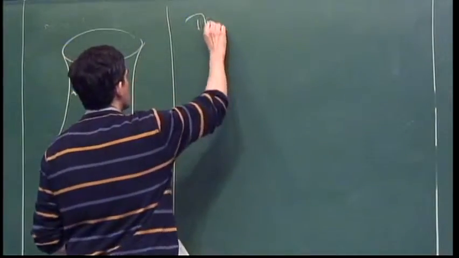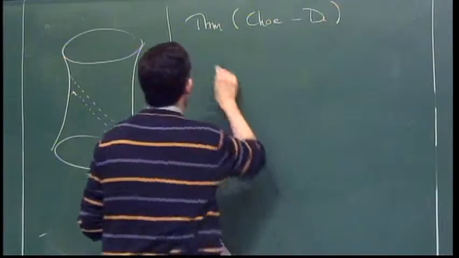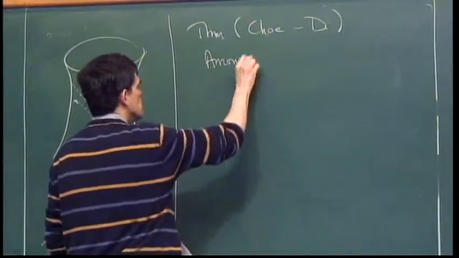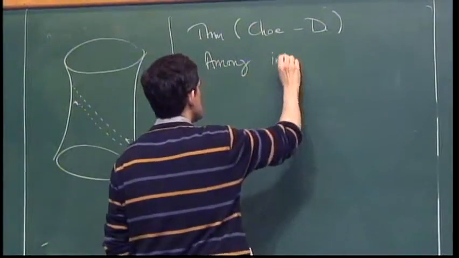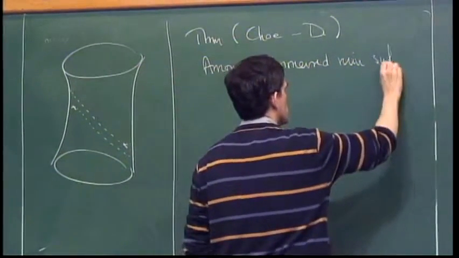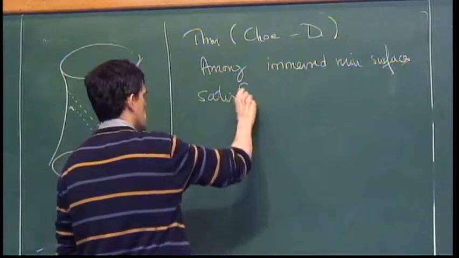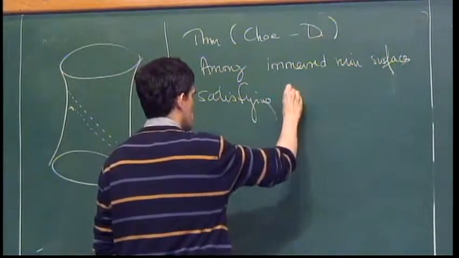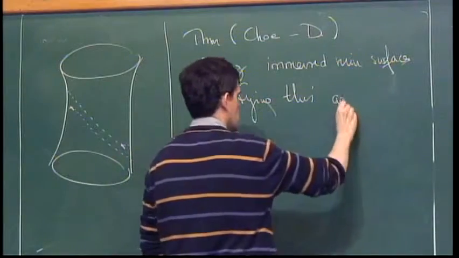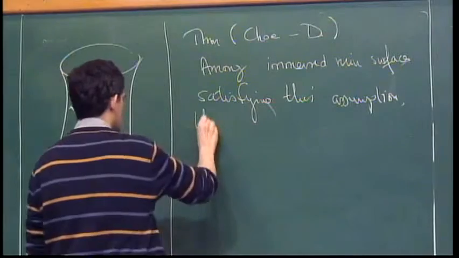So theorem. Among immersed minimal surfaces satisfying this assumption, the catenoid is the best.